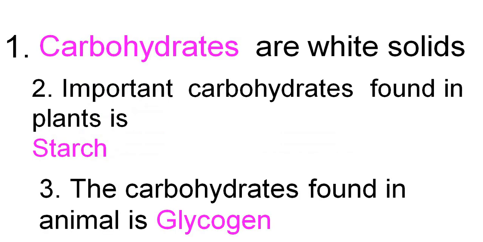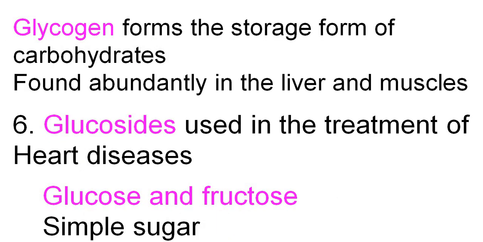Carbohydrates are white solids. An important carbohydrate found in plants is starch. The carbohydrate found in animals is glycogen. Dash forms the storage form of carbohydrates. Glycogen forms the storage form of carbohydrates, found abundantly in the liver and muscles. Dash is used in the treatment of heart disease.